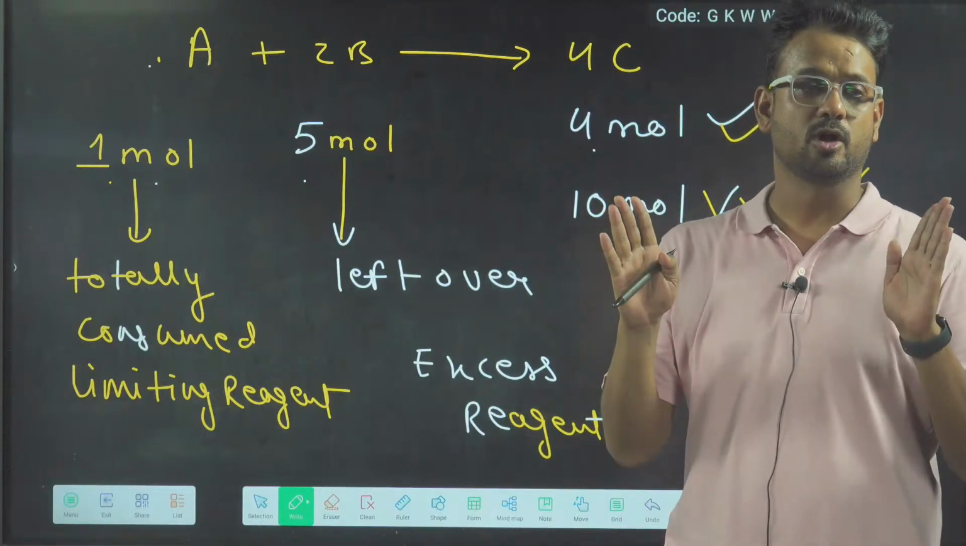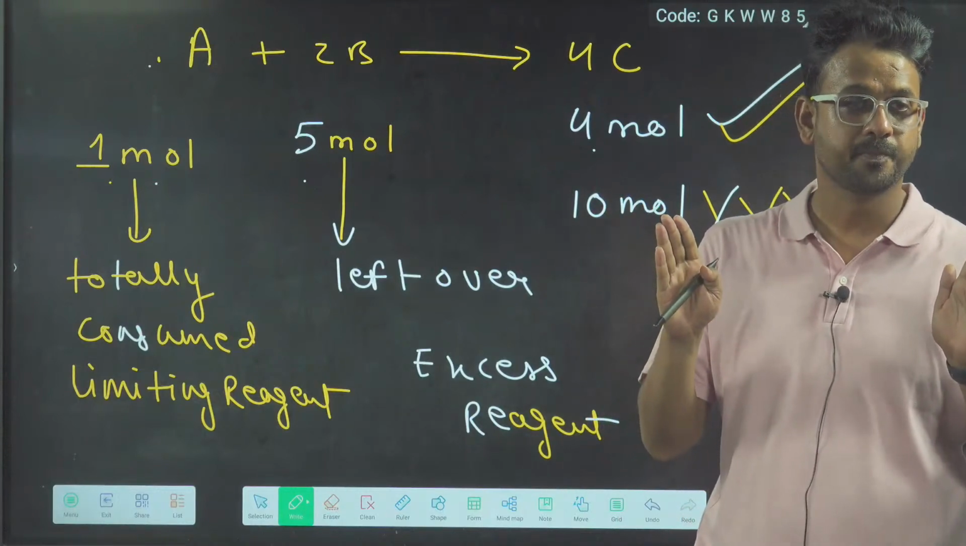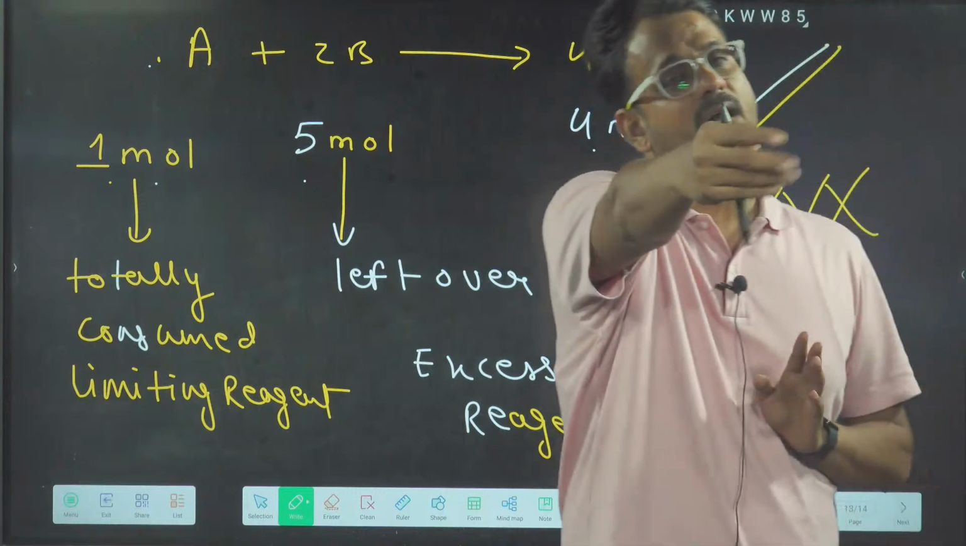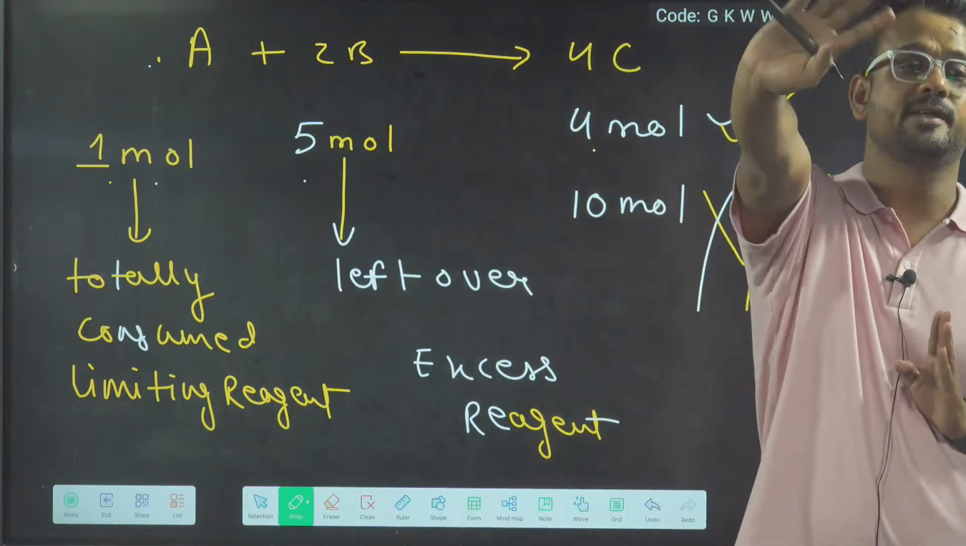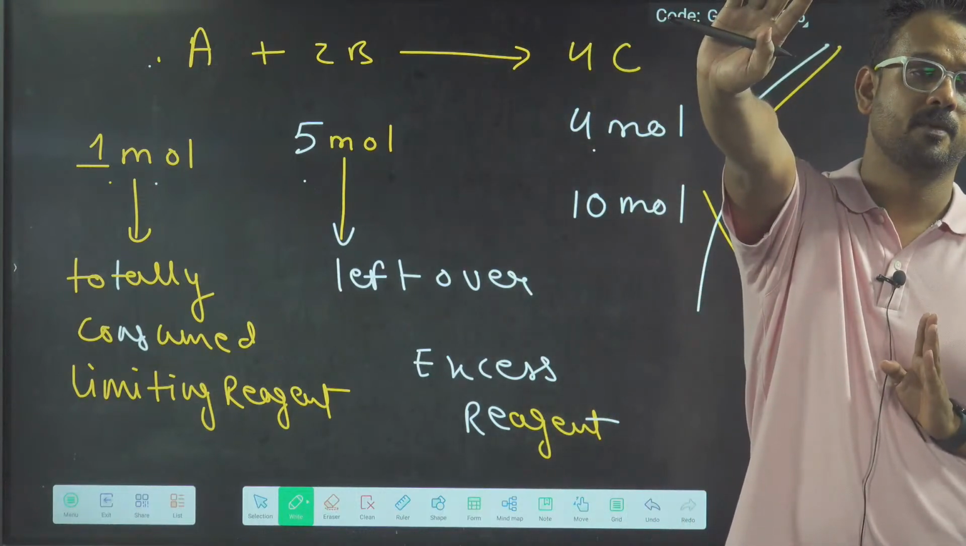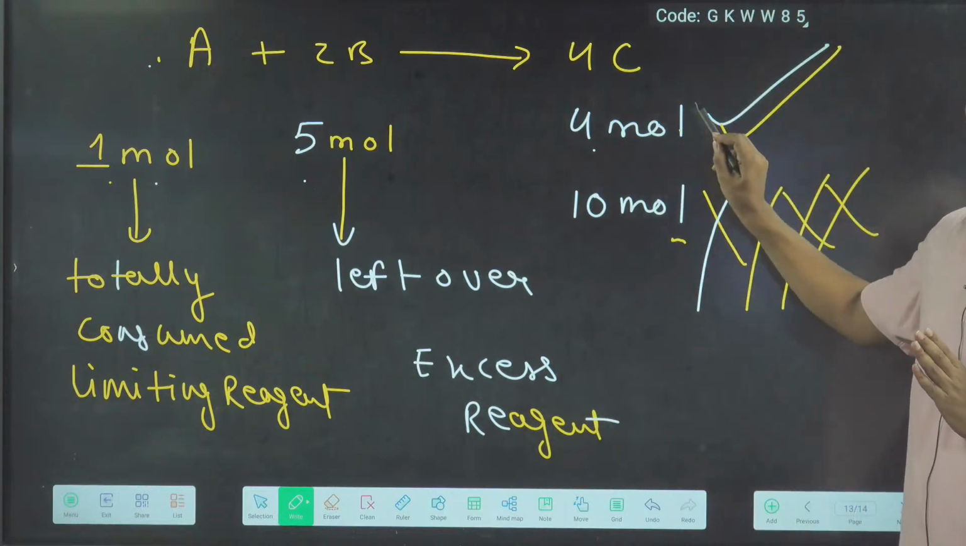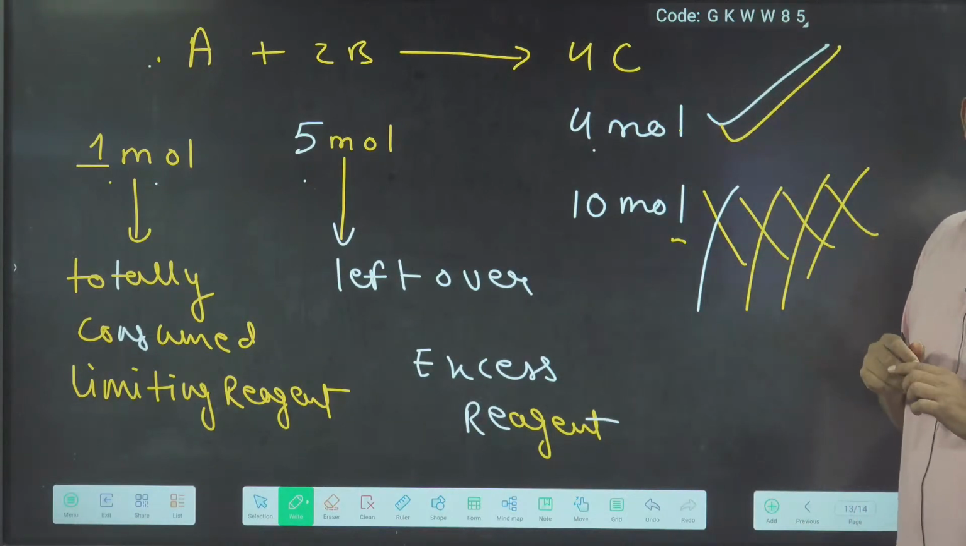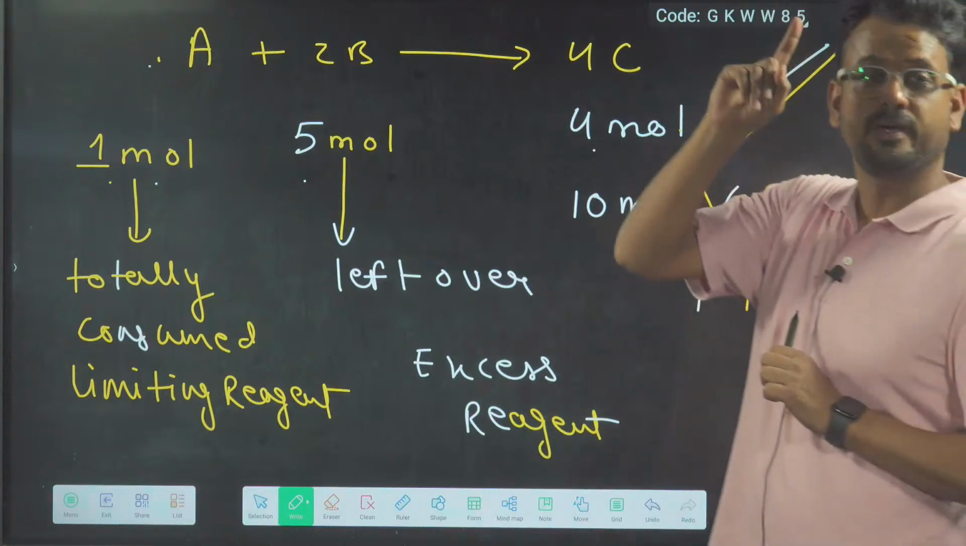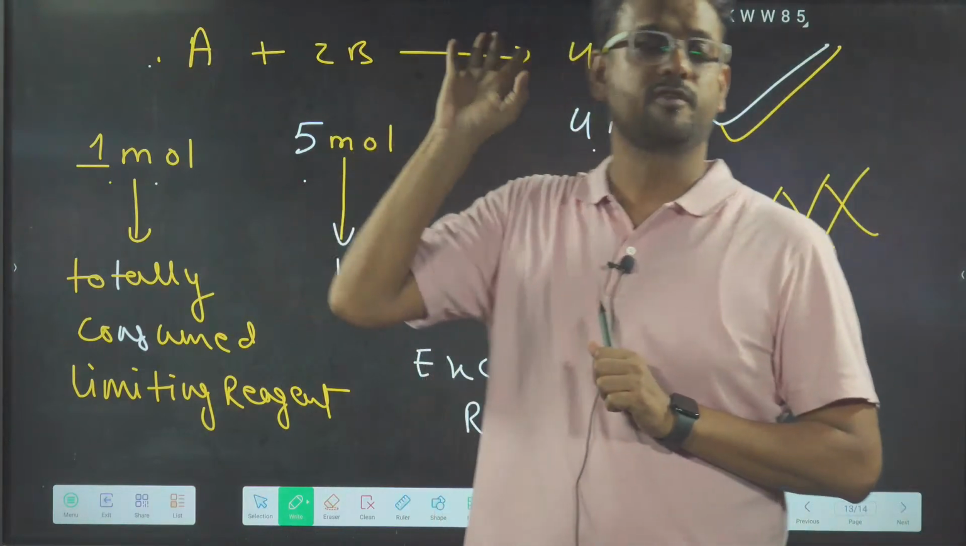Is this understood or not, everybody? How much is left, Lakshmi Ram? We will discuss that tomorrow. That is not the agenda right now. But the answer for this cannot be 10 mole, it has to be 4 moles only. Moles of product should be calculated using moles of limiting reagent.